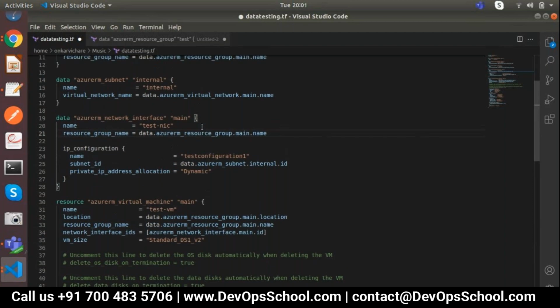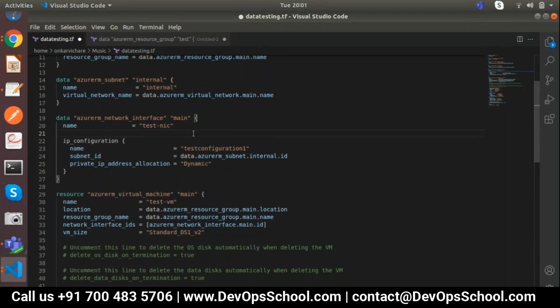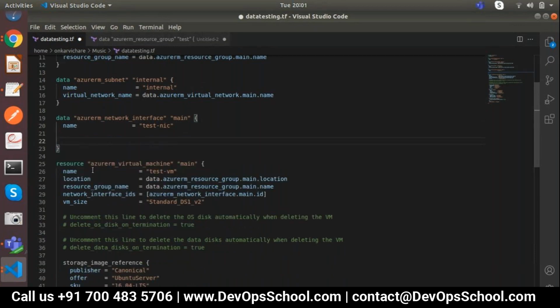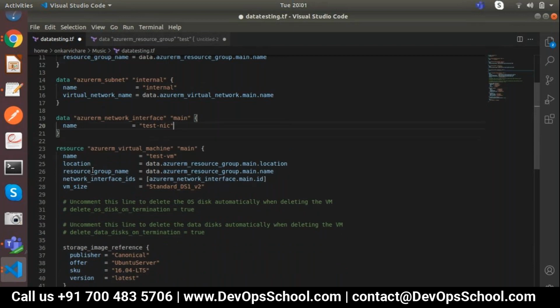This resource group also we can remove. I don't see any challenge with this. If you can set up, that is also okay. And the IP configuration, is it required? This is also not required. If you want, you can remove this one as well. Perfect, now you are getting my points. Sounds good.